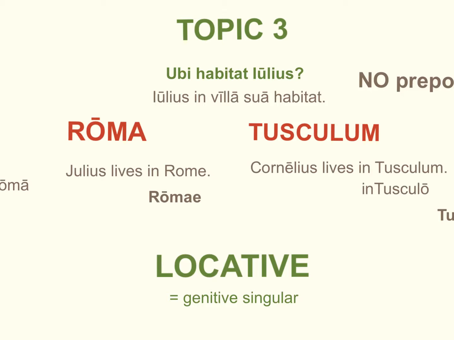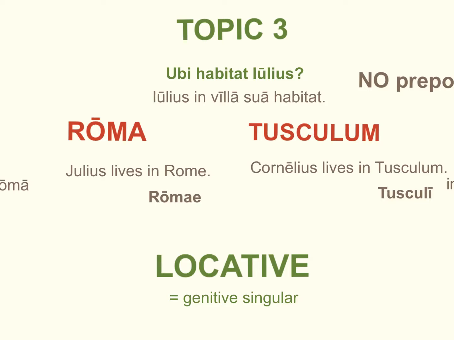The way it's done is we drop the preposition and we use the locational case, because this is the specifically named city or town in which Cornelius lives. So we would say Cornelius Tusculi habitat. You'll notice, once again, both of these are using the familiar genitive singular endings from the first declension and the second declension that we've been using already for so long.